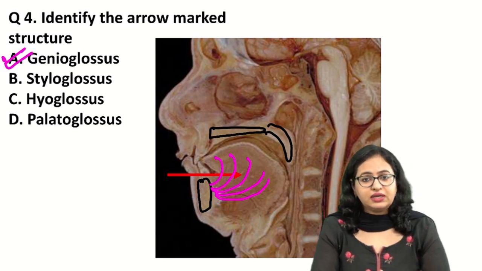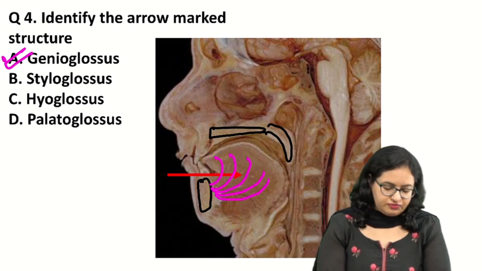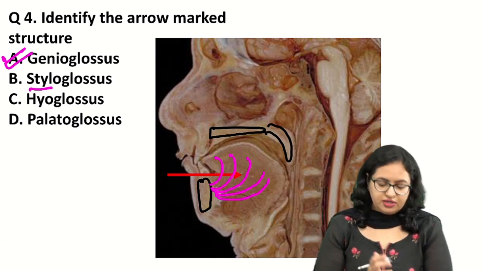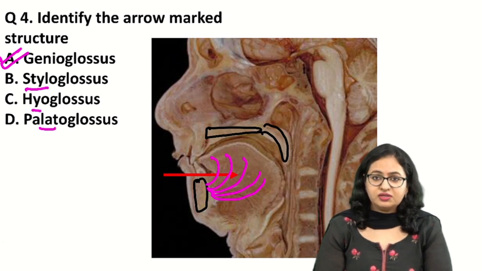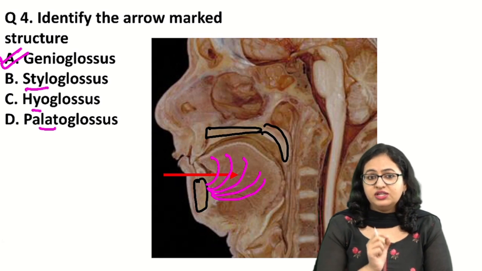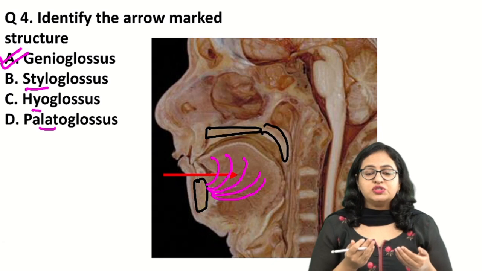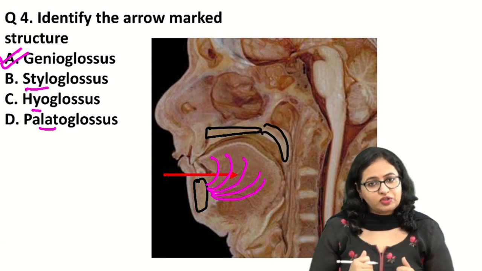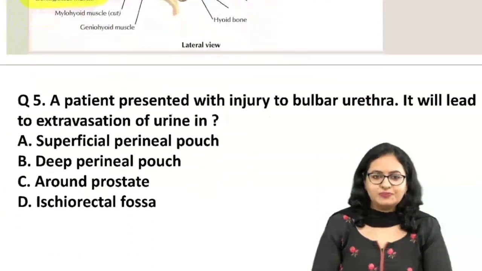These three are the other muscles of the tongue which come from different points. Like we say, stylo will be coming from the styloid process, hyo from the hyoid bone, palato from the palate. So the direction of the fibers will be different. Genio means it is coming from the genial tubercles of the mandible, which is present on the inner aspect of the mandible. So now this is the genioglossus muscle.